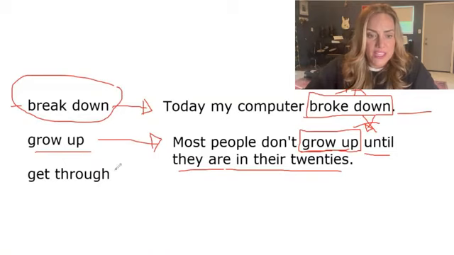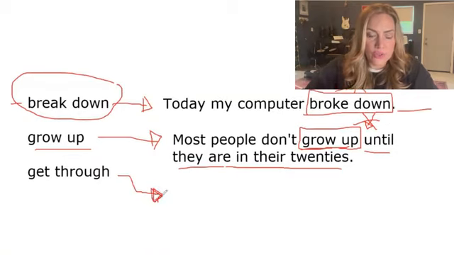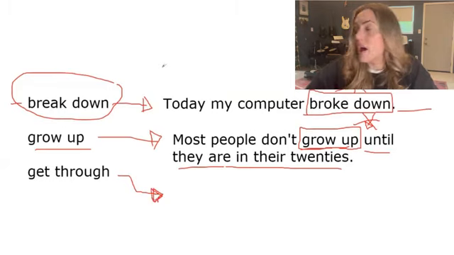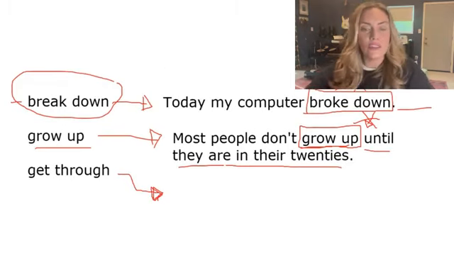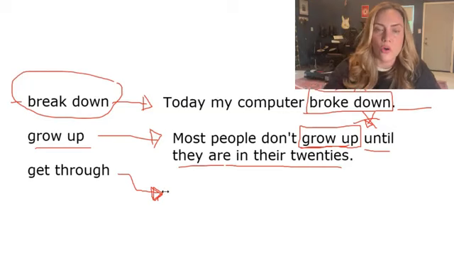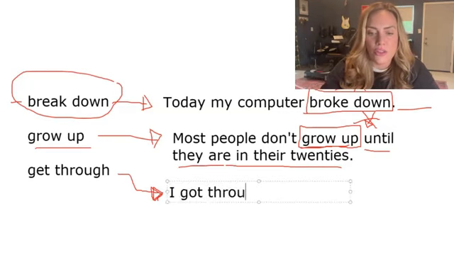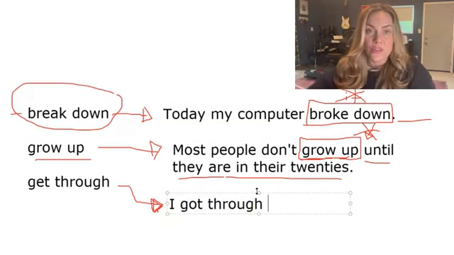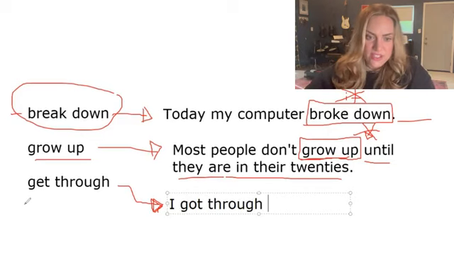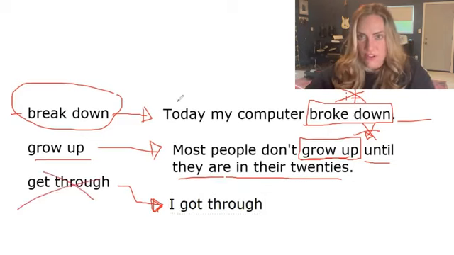Last one, to get through. To get through means to finish something. So to get through means to finish. So I got through. So to get through can be transitive and intransitive. So this is not a good example of an intransitive verb.